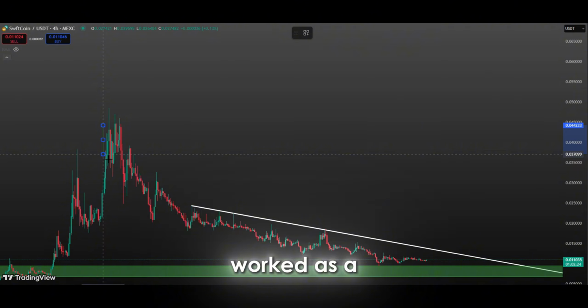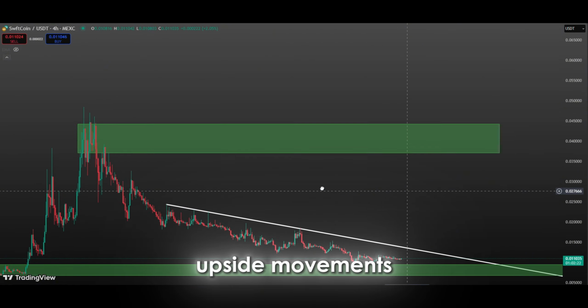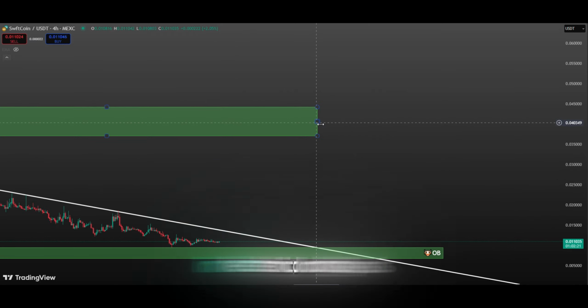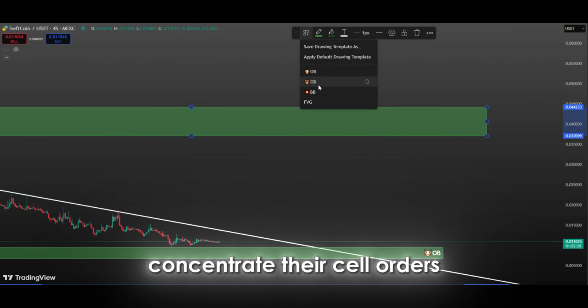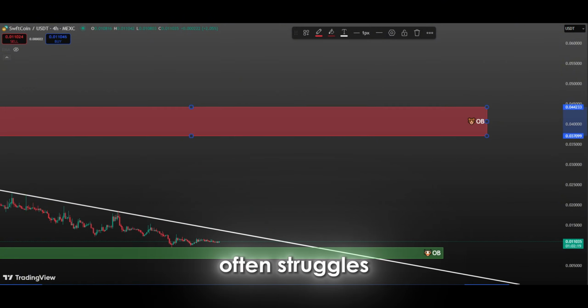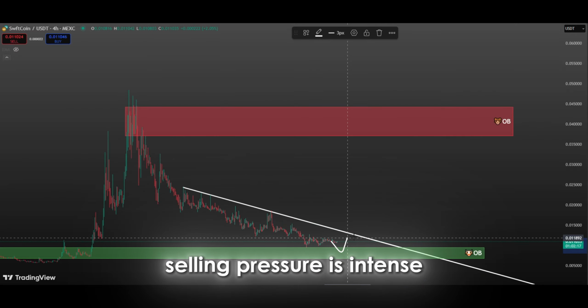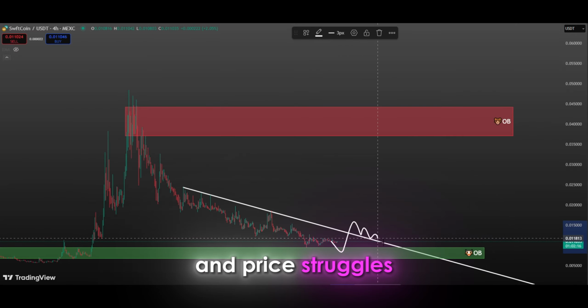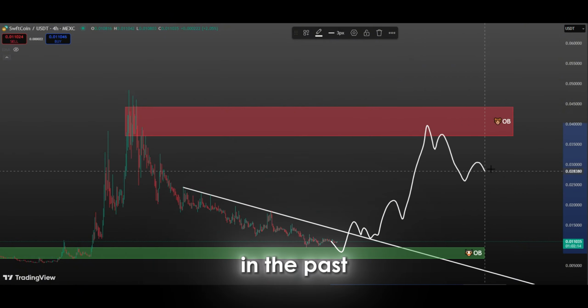This area has worked as a strong point of resistance in the past, limiting the price's upside movements and experiencing pullbacks. In technical analysis, order blocks are known as areas where large traders concentrate their sell orders and the price often struggles. Bearish order blocks are one of the areas where selling pressure is intense and price struggles. Once the price reaches this point, it may experience some retracement as it has in the past.